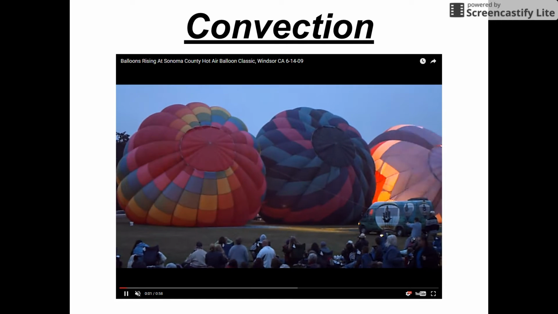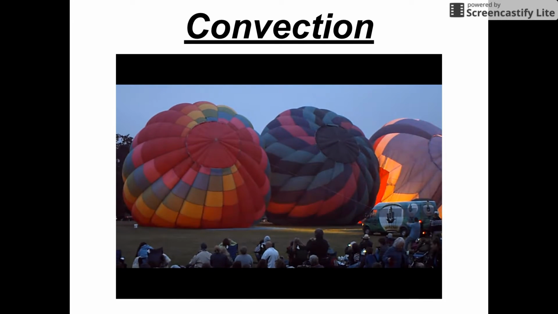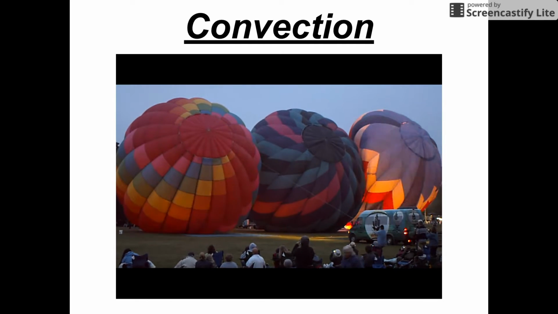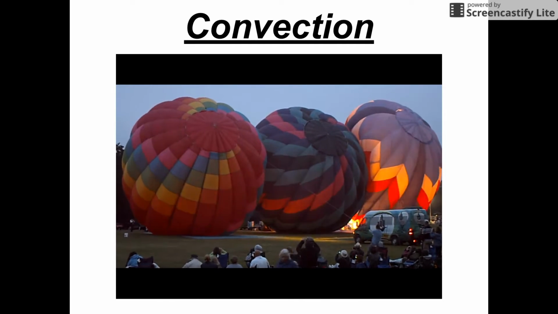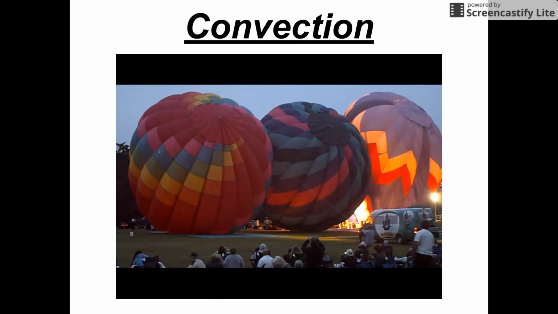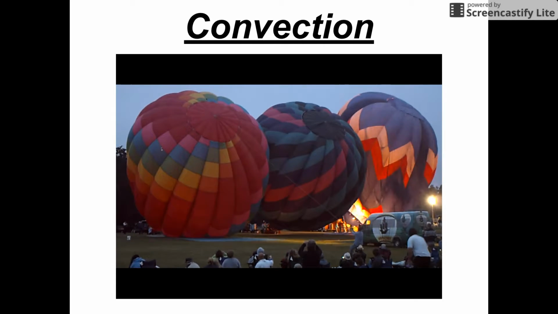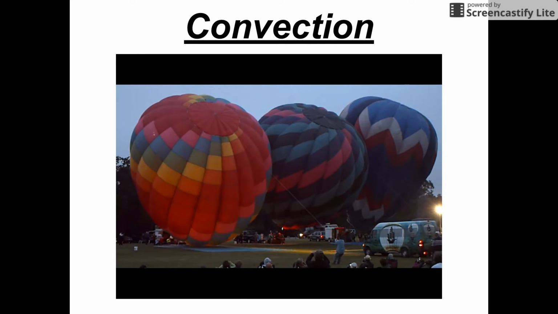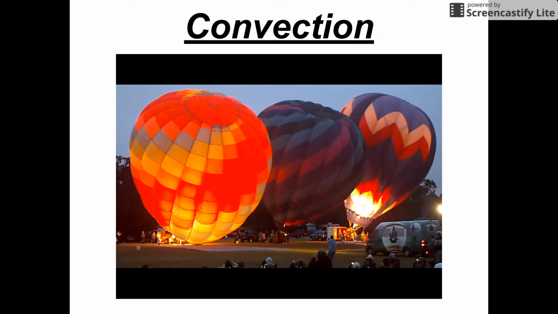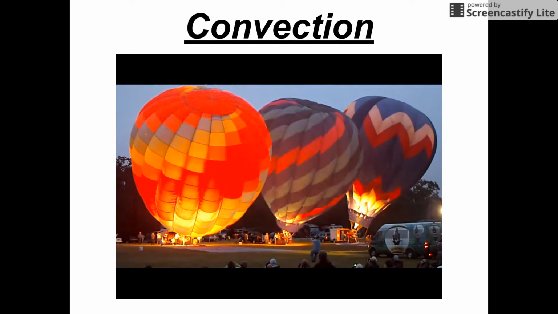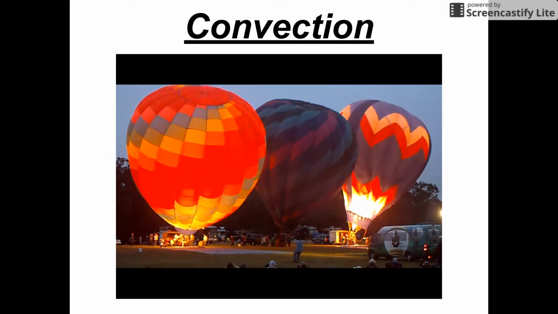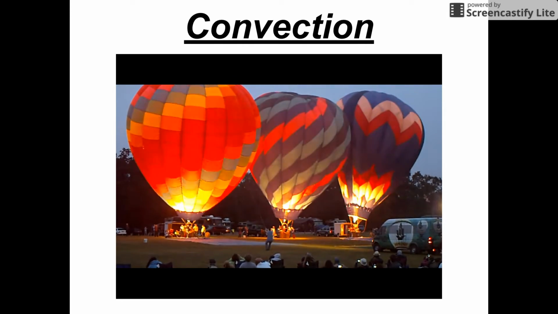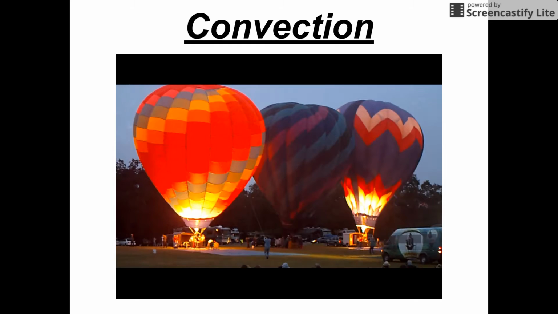A great example of convection is a hot air balloon. The basis of how the balloon works is that warmer air rises in cooler air. This is because hot air is lighter than cool air and it has less mass per unit volume. To keep the balloon rising in the air, hot air needs to be propelled upward using the burner. The pilot must keep firing the burner at regular intervals throughout the flight to ensure the balloon continues to be stable. Naturally, the hot air will not escape from the hole at the very bottom.